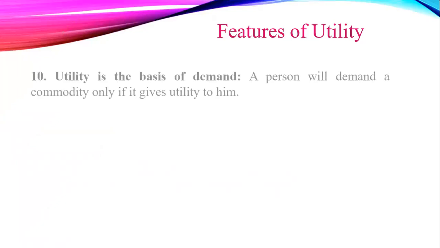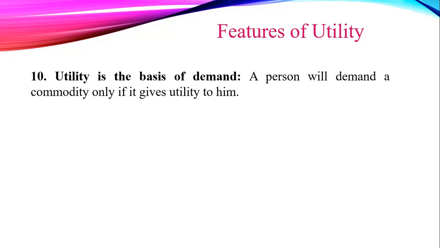Next feature, utility is the basis of demand. A person will demand a commodity only if it gives utility to him. However, if it does not give any utility, then a person may not demand it.